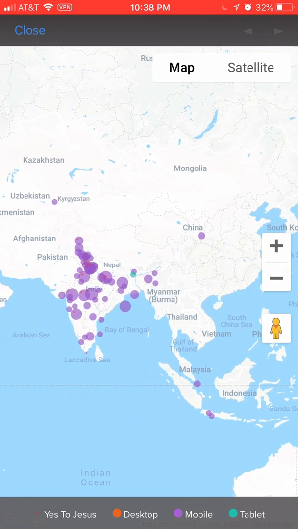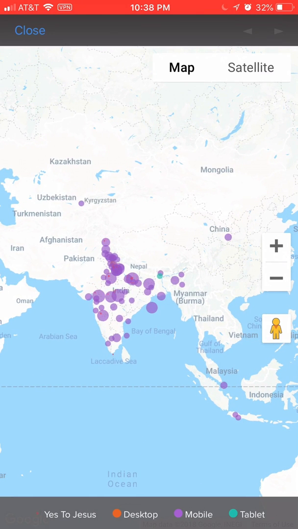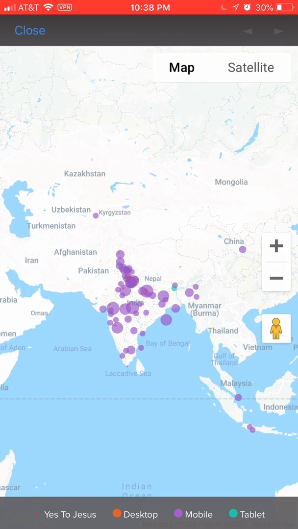over here. You're going to see it in Pakistan. You're going to see it in India. You're going to see it in Singapore and Indonesia and China. You're going to see it in Kyrgyzstan or Uzbekistan. I don't want to zoom in because it sucks up a lot of memory to do that. But you see all these red flashing dots. These are people who have said they have accepted Christ.